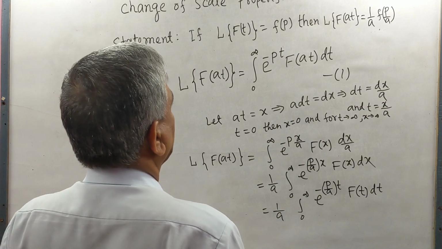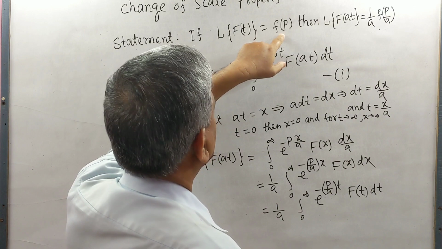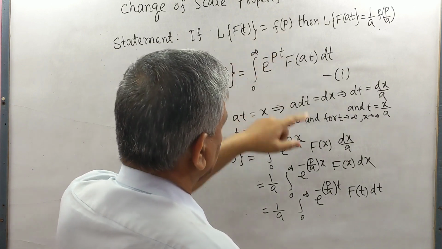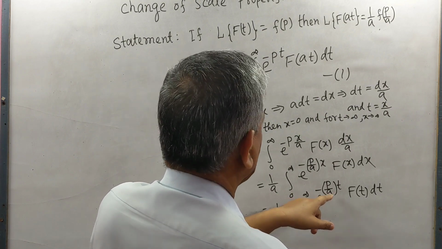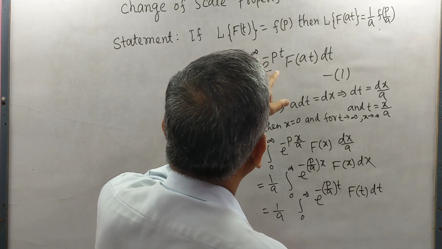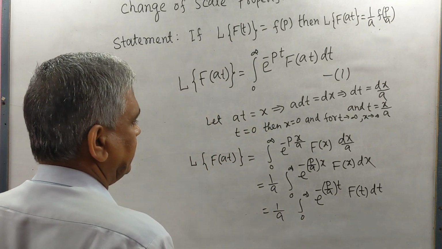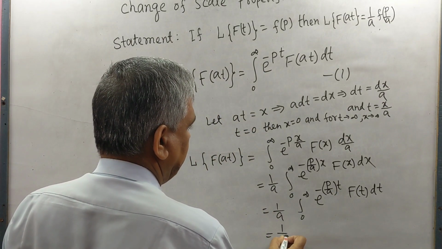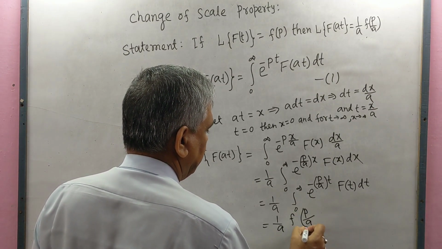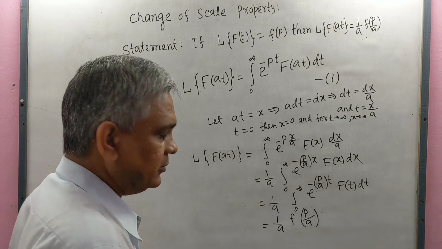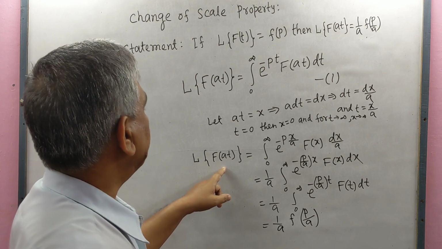Here L{f(t)} equals small f(p). Here, in place of p, we have p by a. So we may write 1 by a f(p by a). In place of p, here we have p by a. So this is called the change of scale property.